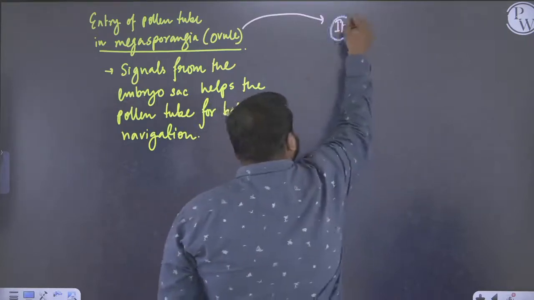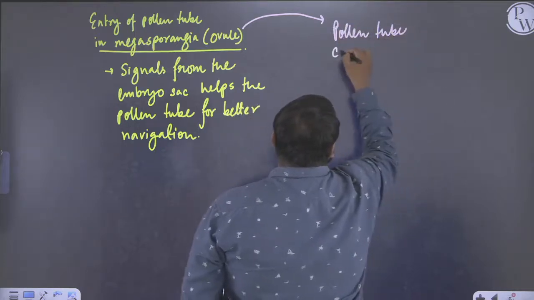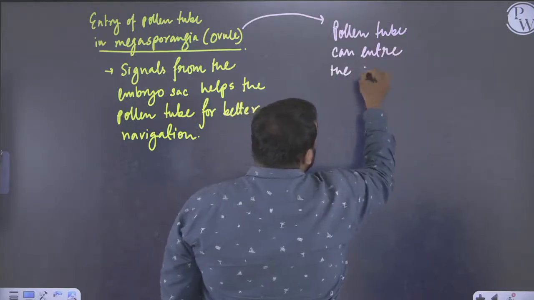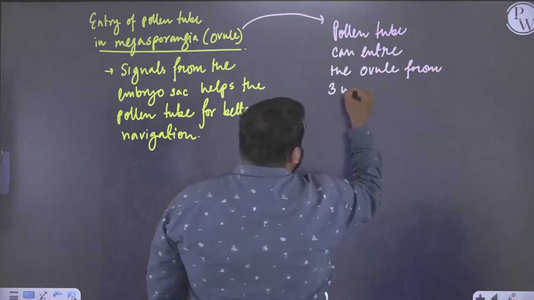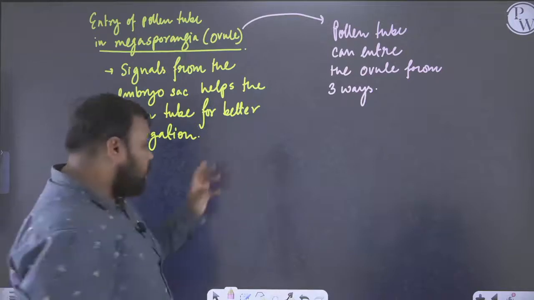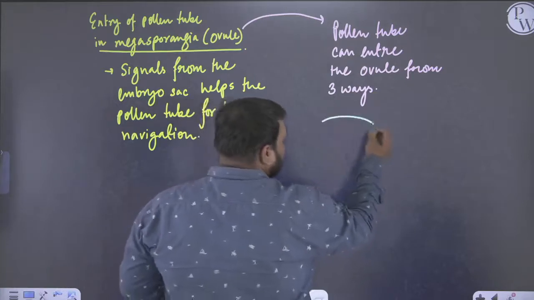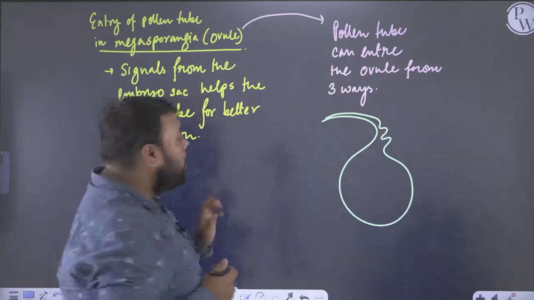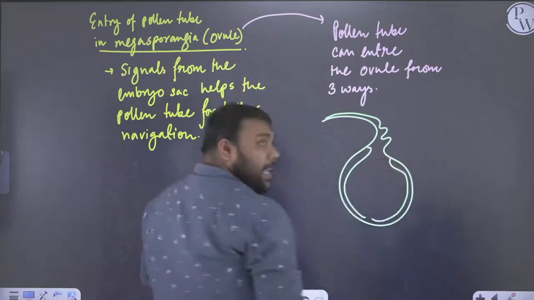So we see that the pollen tube can enter the ovule from three ways. There are three ways to enter the ovule. So we will look at it. If we talk about an ovule, here I am drawing an orthotropous ovule. You see that in an ovule there are mostly three directional points.